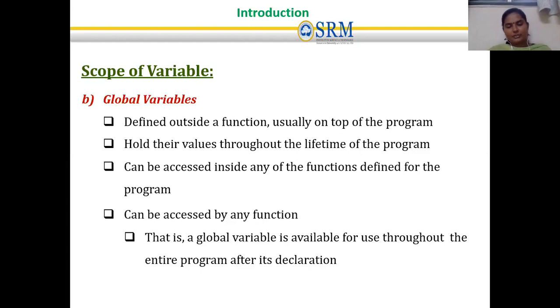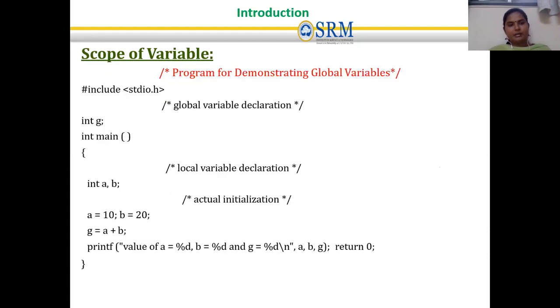So in the main method, suppose you have four functions, all four functions can use the particular global variable which is declared before the main method. It can be accessed by any function throughout the entire program after its declaration. For example, we included the header file, and then we declared the global variable, int g, before the main method, at the top of the program.